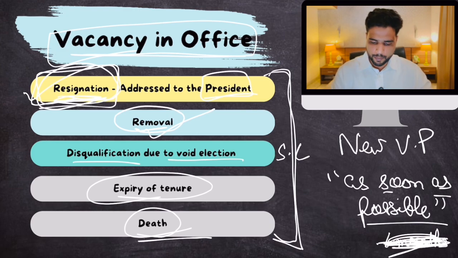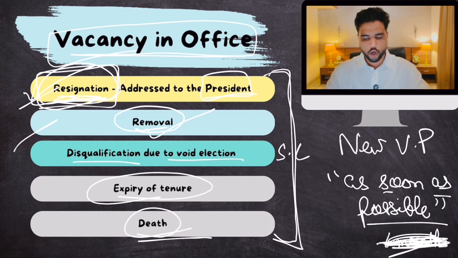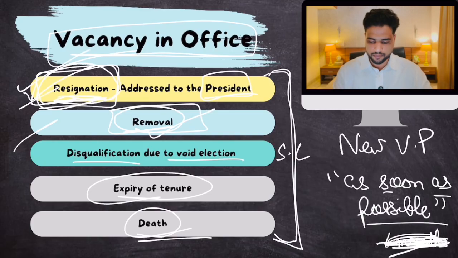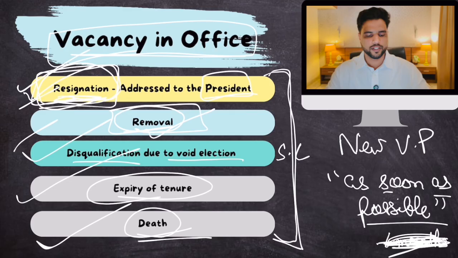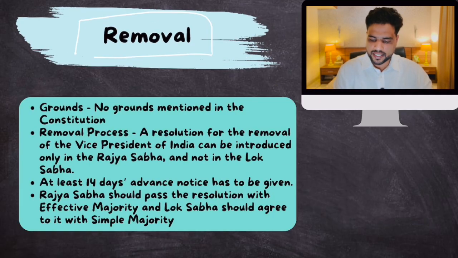Make sense? Simple? Now, let's talk about this procedure, removal. Let's suppose the VP doesn't resign, is not disqualified, the term is still going on, and there is no untimely death. But the legislators, parliamentarians are not happy with the performance of the Vice President and they want to remove him or her. Then what is the procedure in front of them? Well, the Constitution has given a detailed removal process.